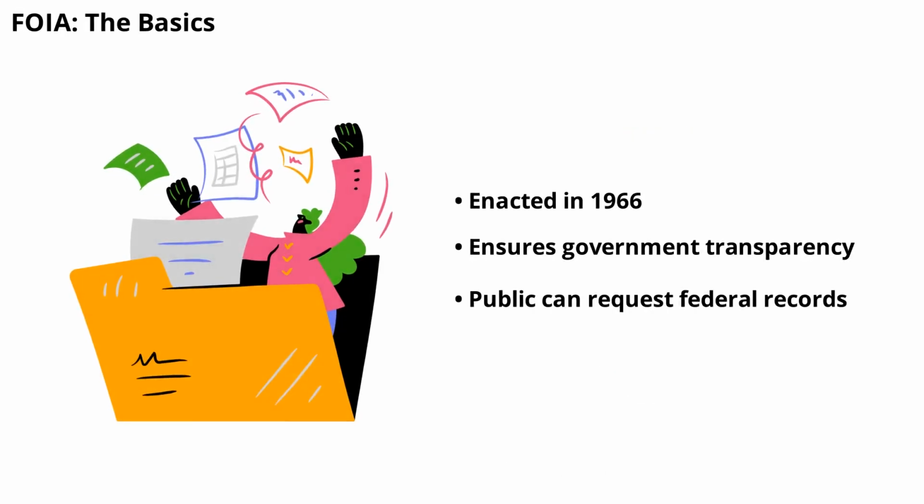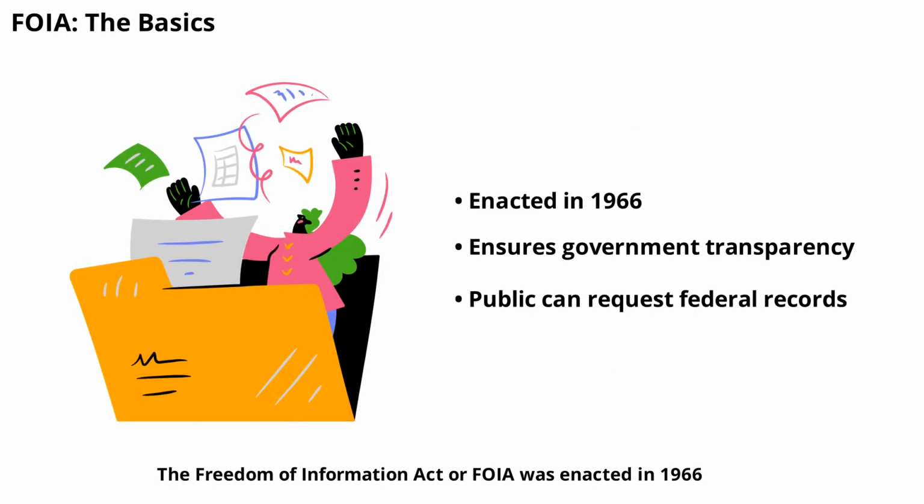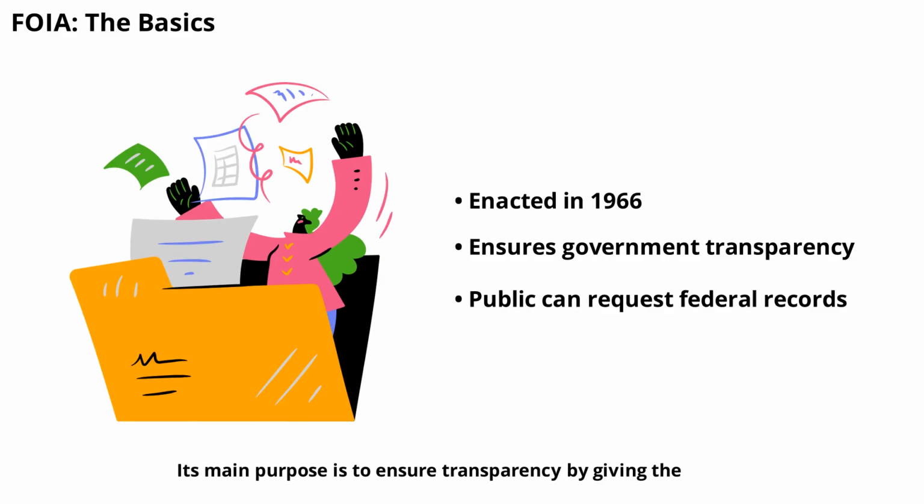The Freedom of Information Act, or FOIA, was enacted in 1966. Its main purpose is to ensure transparency by giving the public the right to request access to records from federal agencies. This means that, in most cases, you can ask for documents, emails, reports, and more from government offices. However, there are some exceptions, like national security or personal privacy concerns. Understanding these basics is the first step to making an effective FOIA request.